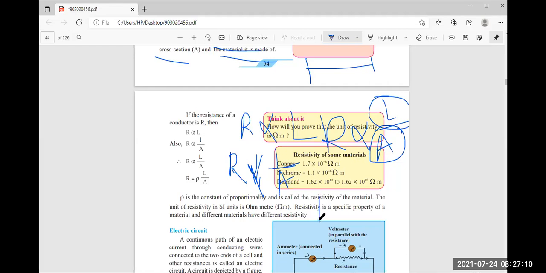So we can write R equals rho L upon A. Here rho is the proportionality constant, called the resistivity of the material, and its SI unit is ohm meter. Did you get it, students, or any difficulty here?